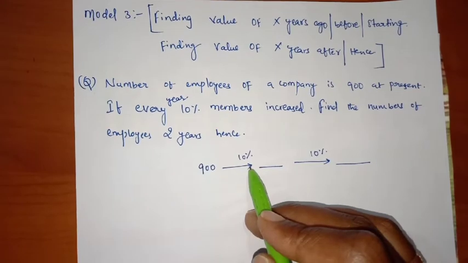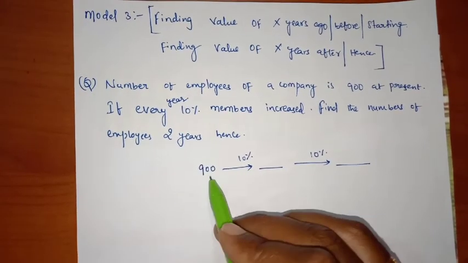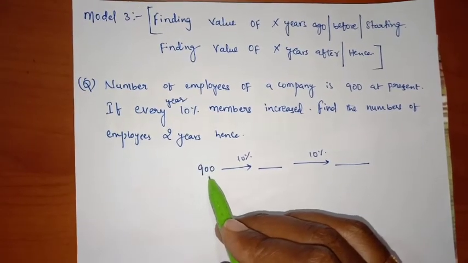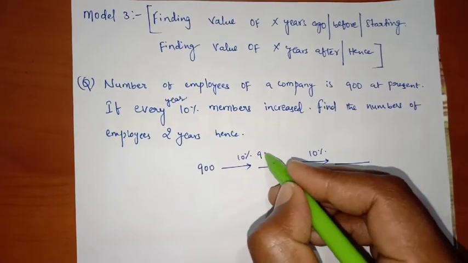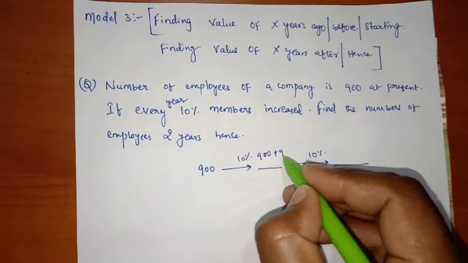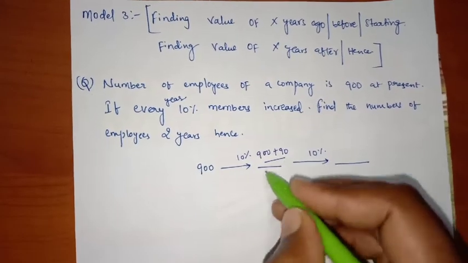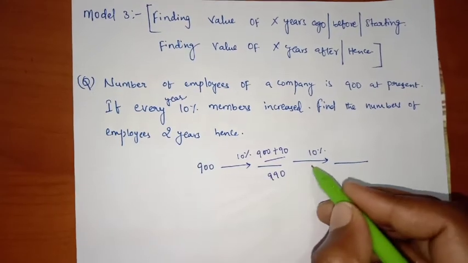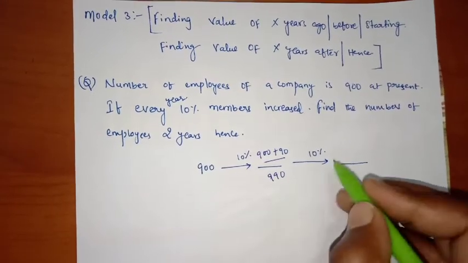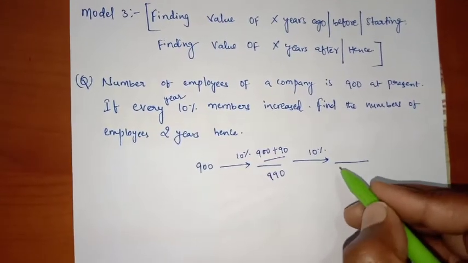First year I increased 10% means how much I will get, friends? 10% of 900 is nothing but 90. So after increasing 10%, my answer will be 900 plus 90, that is 990. If I increase again 10% of 990, 10% of 990 is 99, friends.